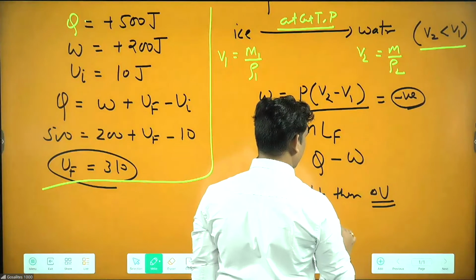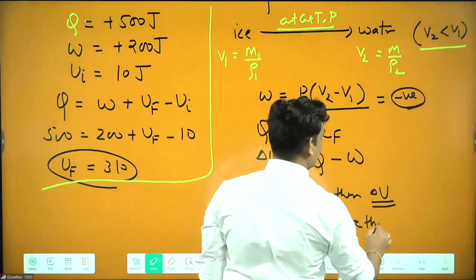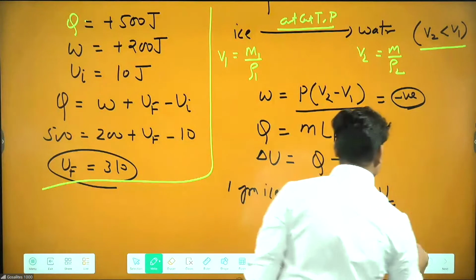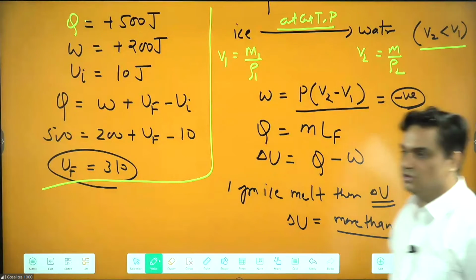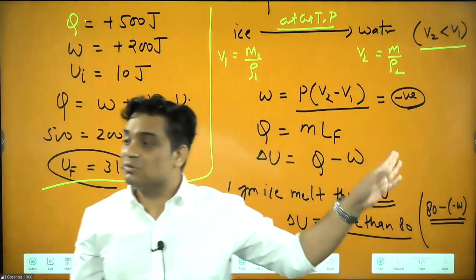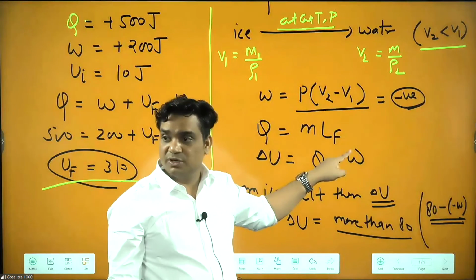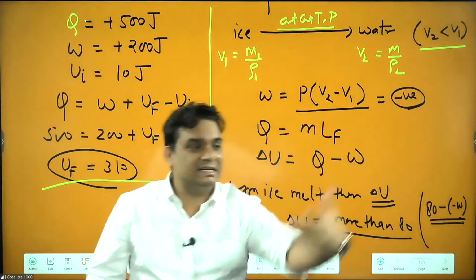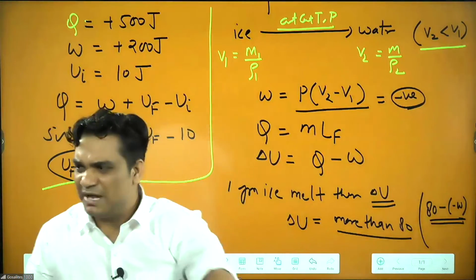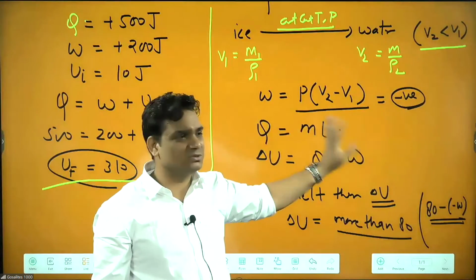Delta U will be more than 80. Why? Because in that case you write 80 minus W, and since work is negative, it becomes positive, so more than 80 will come. This is one theoretical question; a numerical is not asked, because calculations would be involved.